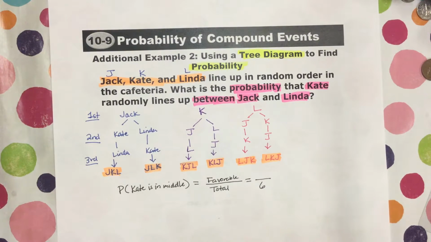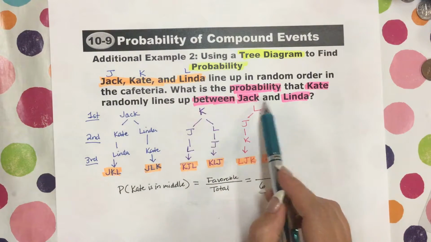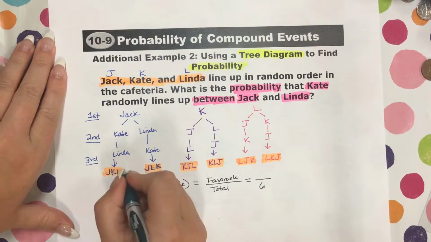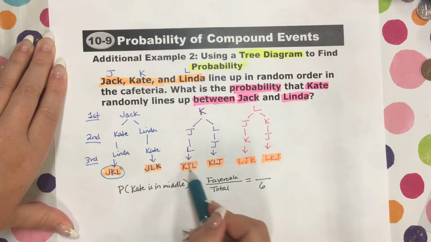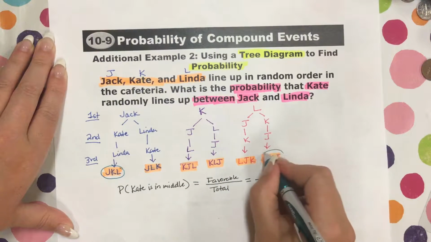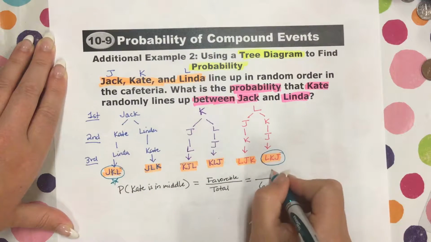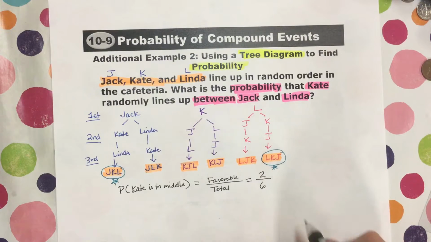Now, how many of these are actually favorable? Okay, let's see here. The probability that Kate randomly lines up between, so we need Kate in the middle. Right here, we have Kate in the middle. That's one favorable. No, Kate's not in the middle there. Kate's not in the middle. Kate's not in the middle. Hey, Kate's in the middle. So that's 2 favorable outcomes with Kate being in the middle.